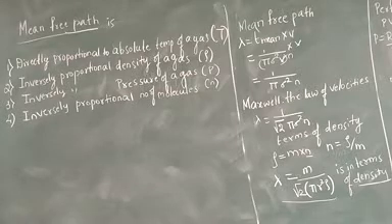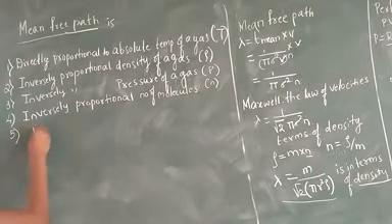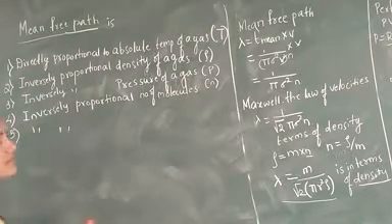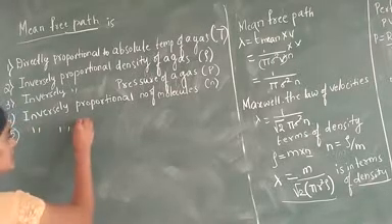Fifth point, it is inversely proportional to the cross-sectional area of a gas.